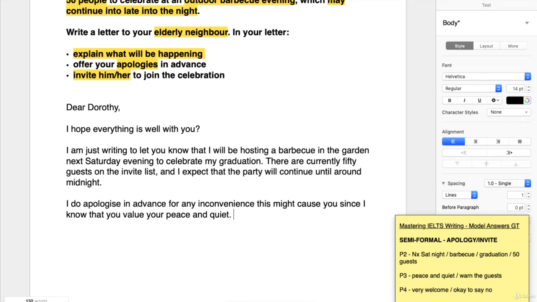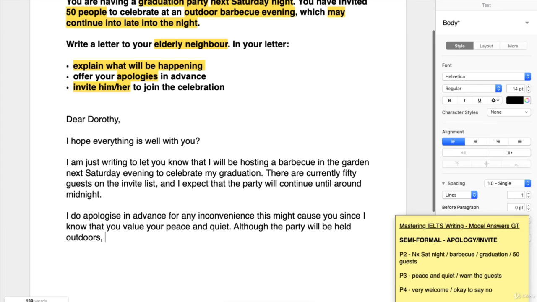Let's create a complex sentence here through the use of although. We did it in the last letter. We'll do it again here. It's always very useful. So I want to make the point that we're warning the guests. So we'll say, although it's going to be noisy, this is what I'm going to do. Although the party will be held, notice that future passive, will be held outdoors as per the task here.